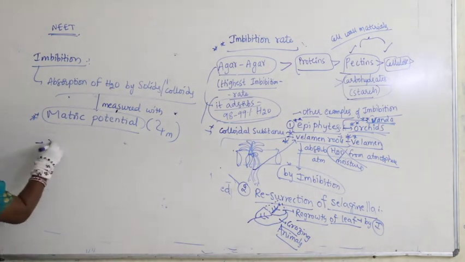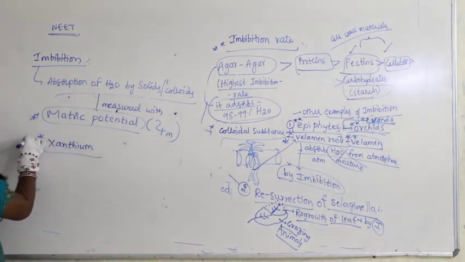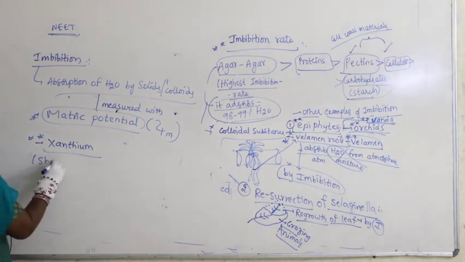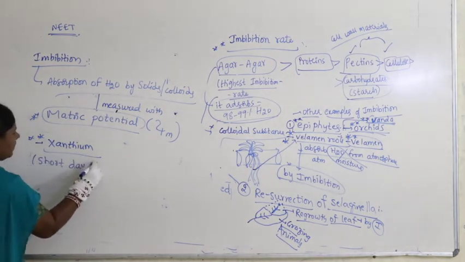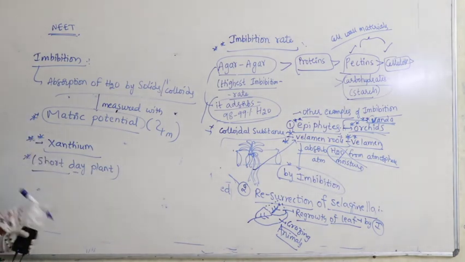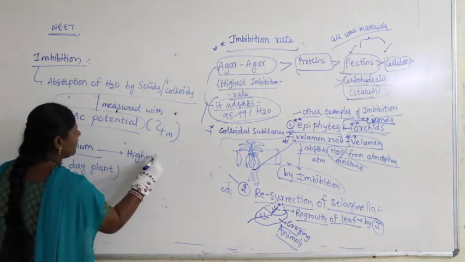So you see Xanthium, you studied Xanthium in photoperiodism. Xanthium is a short day plant. Xanthium shows the highest matric potential.